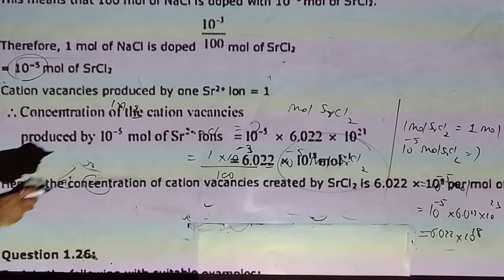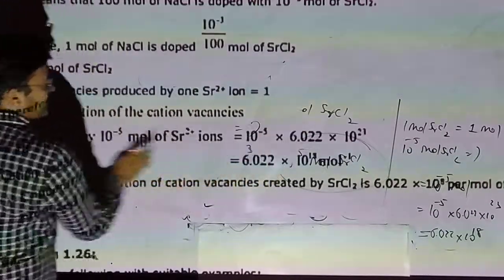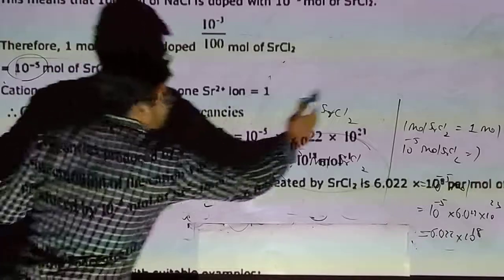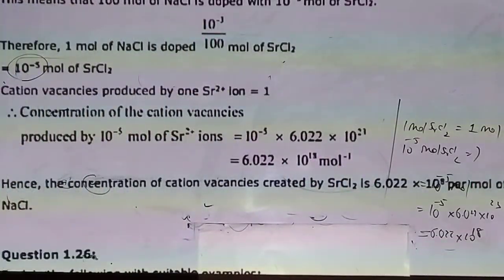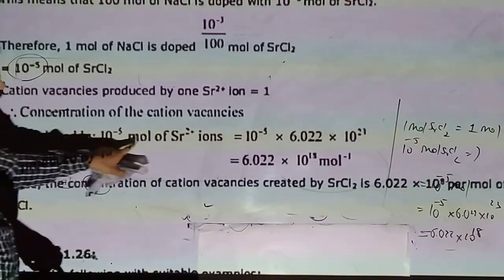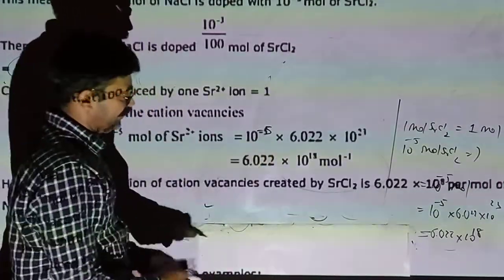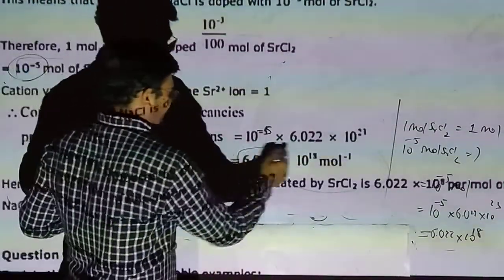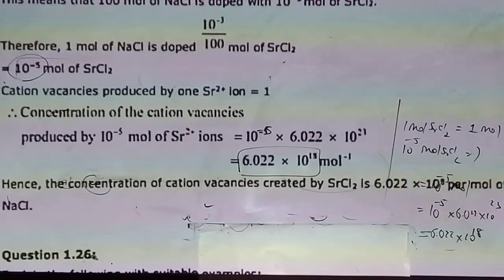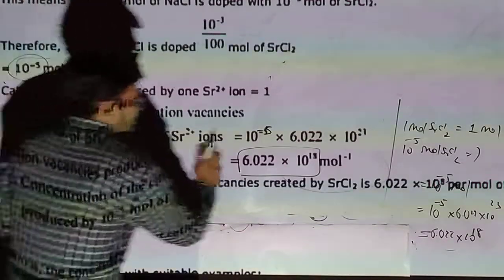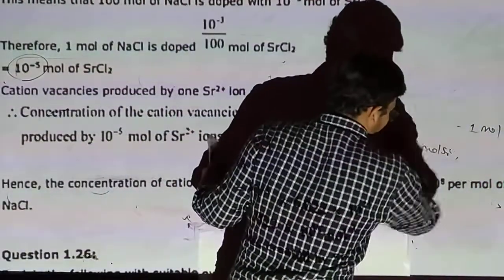The cation vacancy produced by 1 strontium ion is 1. So at 10 raised to minus 5 mole, 10 raised to minus 5 multiplied by Avogadro number. So this is our answer: 6.022 into 10 raised to 18 vacancies occur in our crystal of NaCl.